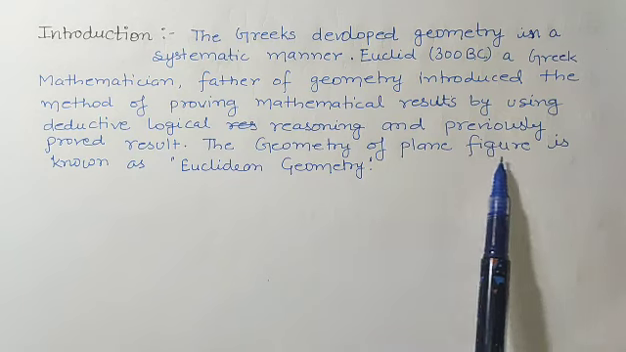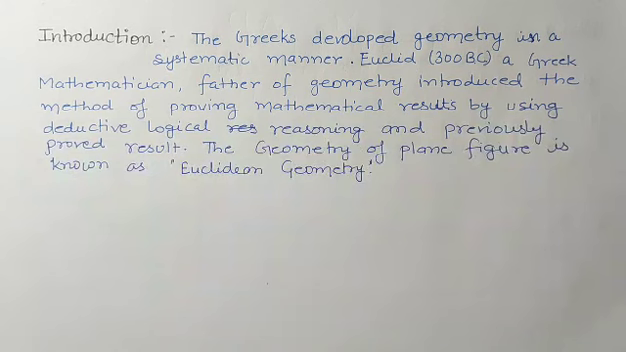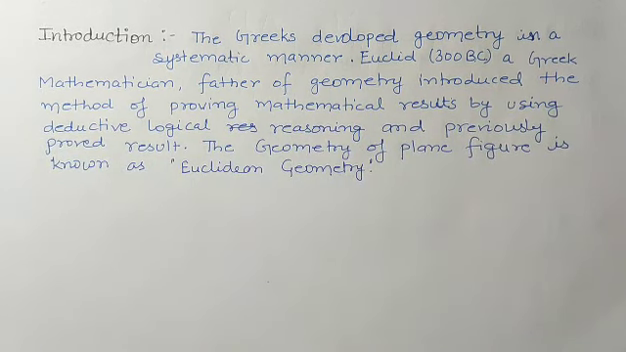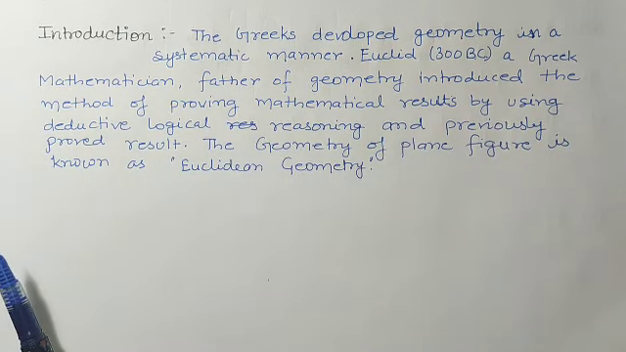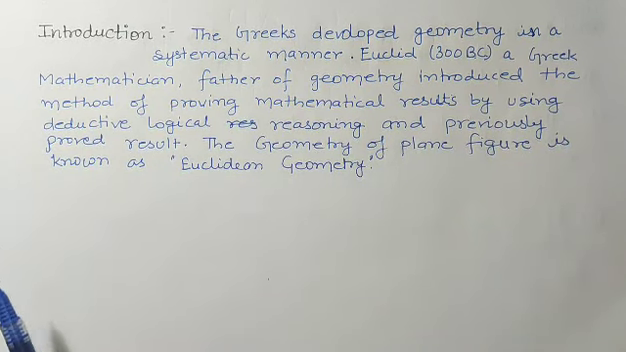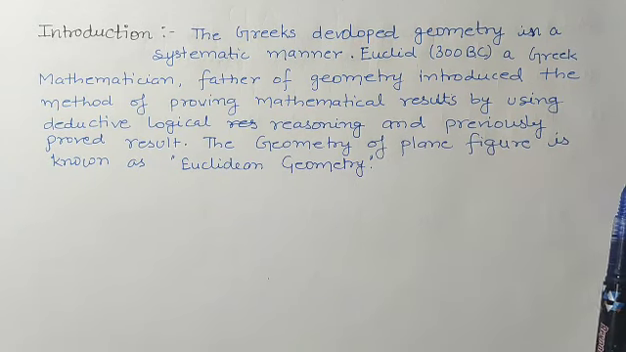The geometry of plane figures is also known as Euclidean geometry. Plane figure means, students, firstly we have to define what a plane is. A plane is also known as an endless surface. Like this sheet of paper is a part of a plane. You can give examples like the surface of the board, the surface of the table, the surface of this paper sheet. All are examples of a plane.